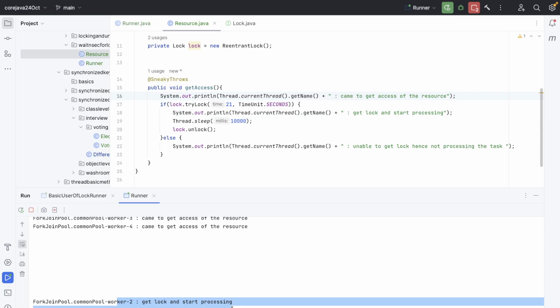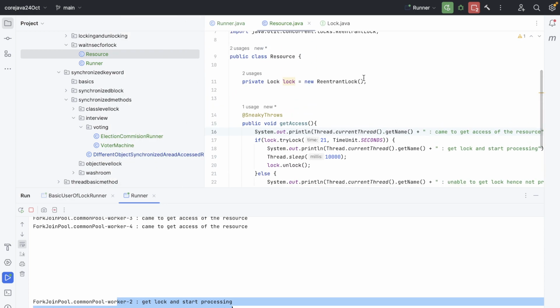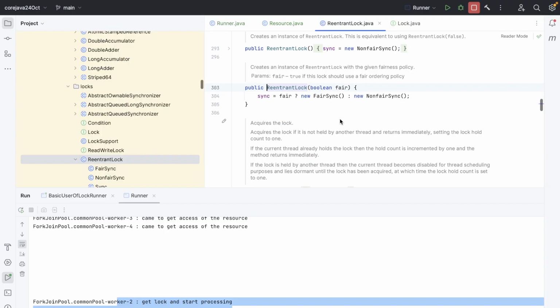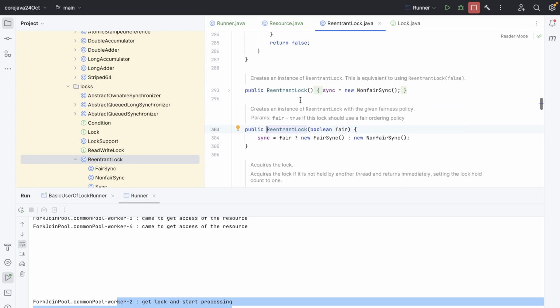Obviously you don't know right now, but there is a way. Let's not write anything, let's just put it over here. ReentrantLock has an overloaded constructor which says whether synchronization should be fair or not. What does fair mean? It should use the fair locking ordering policy. It's not a guarantee of fairness, but it will try to follow the fair ordering policy.